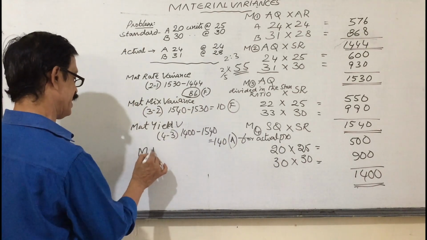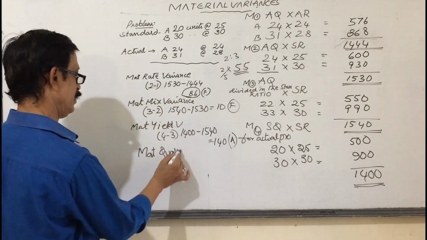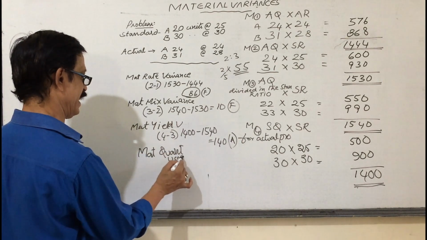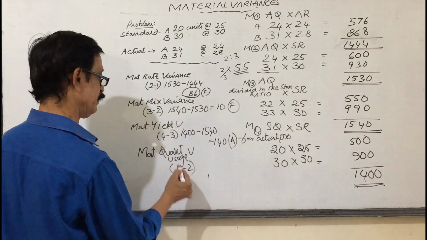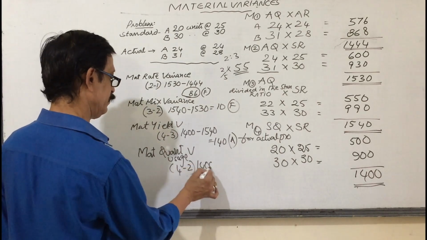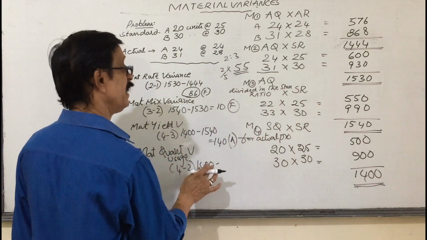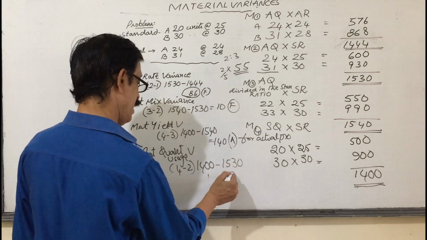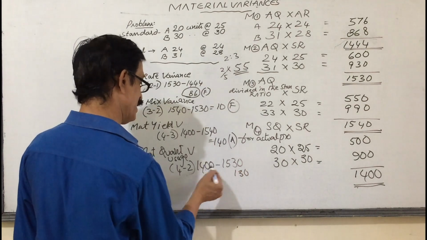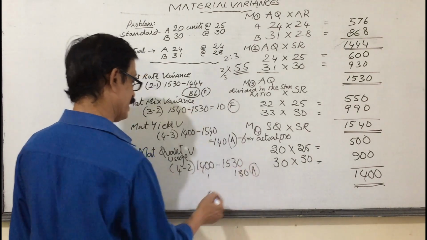Next, material quantity variance. It is also called usage variance. 4 minus 2. 1400 minus 1530. Here also minus value is more. So we got adverse.